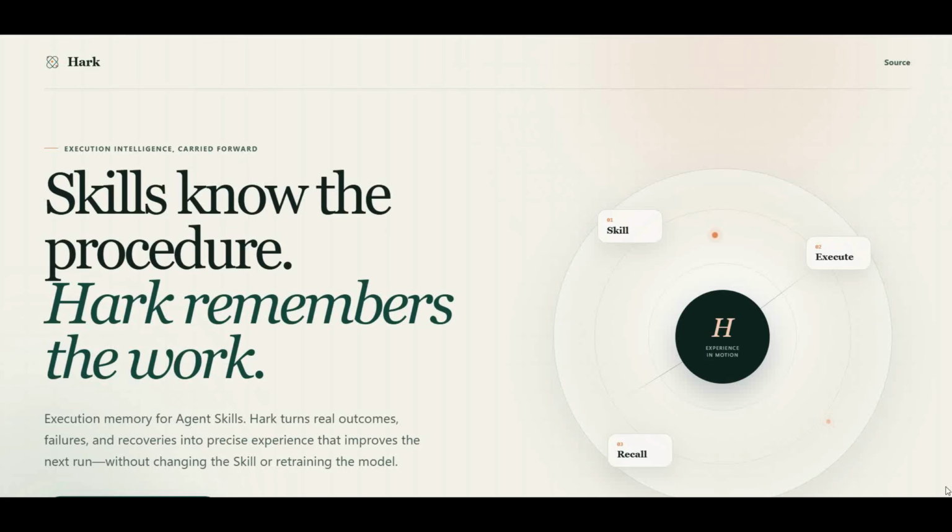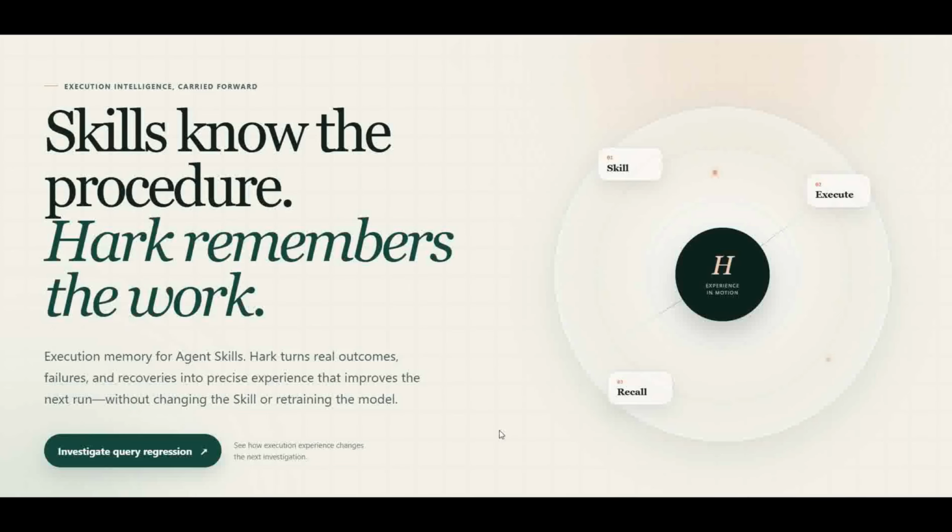Agent skills can tell an agent what to do, but they don't automatically remember what happened the last time that skill ran in a real environment. That's what Hark adds: execution memory. Here, Hark is investigating a query regression.